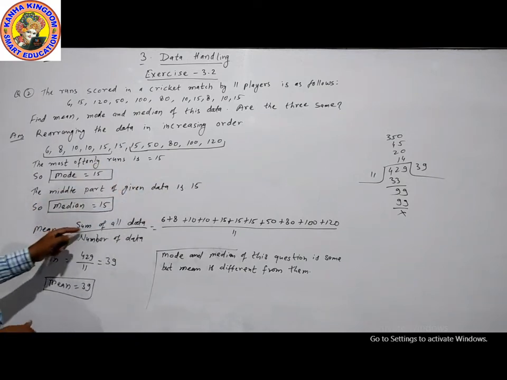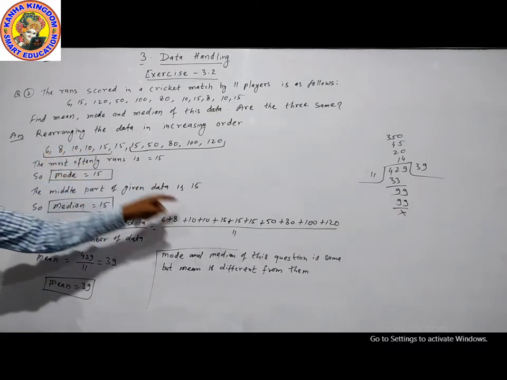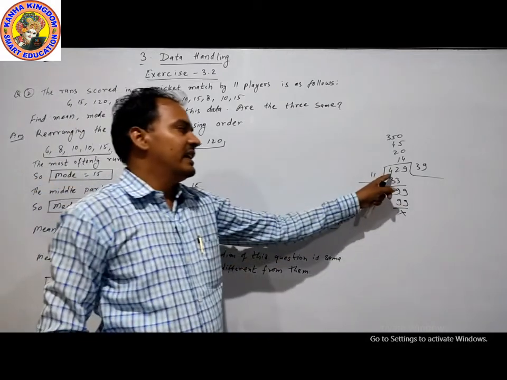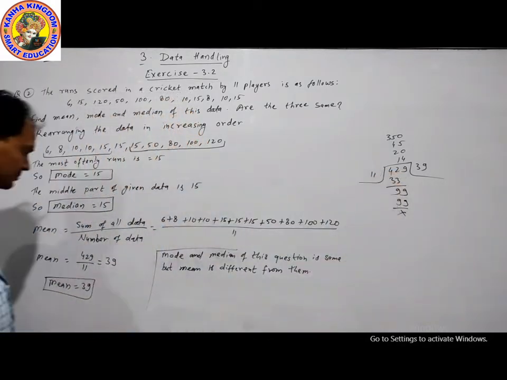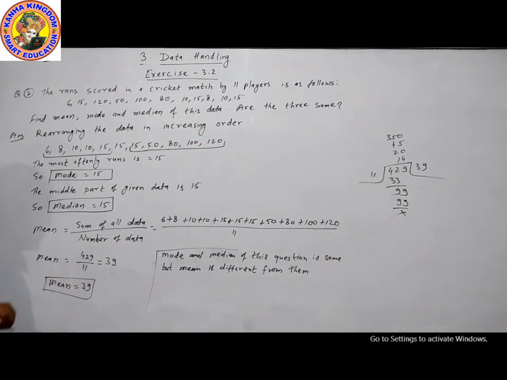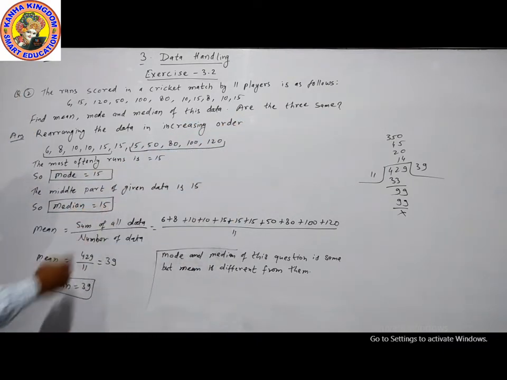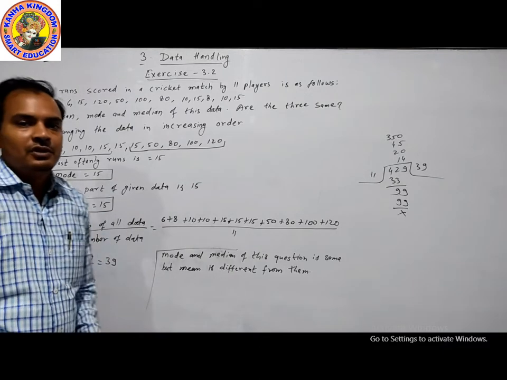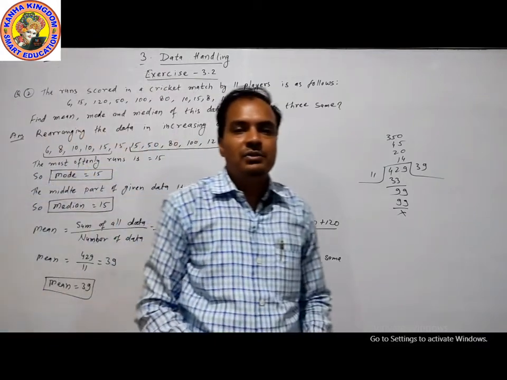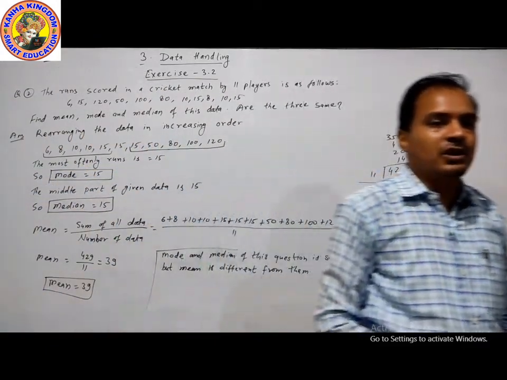Now mean. The formula of mean is sum of all data divided by number of data. By adding these data, we get 429. 429 divided by 11, we get 39. So mean is 39. Are the three same? Mode and median are same for this question, but mean is different from them. You can take a screenshot of this. We will move to our next question.